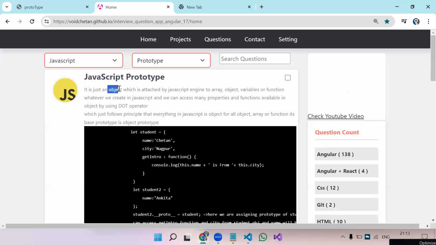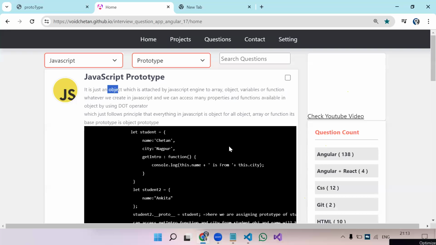Whatever is happening behind the scenes, methods and functions getting attached to that variable by checking the data type, that is nothing but prototype. As I said earlier, there is no proper definition, but you have to understand the concept of what is prototype.